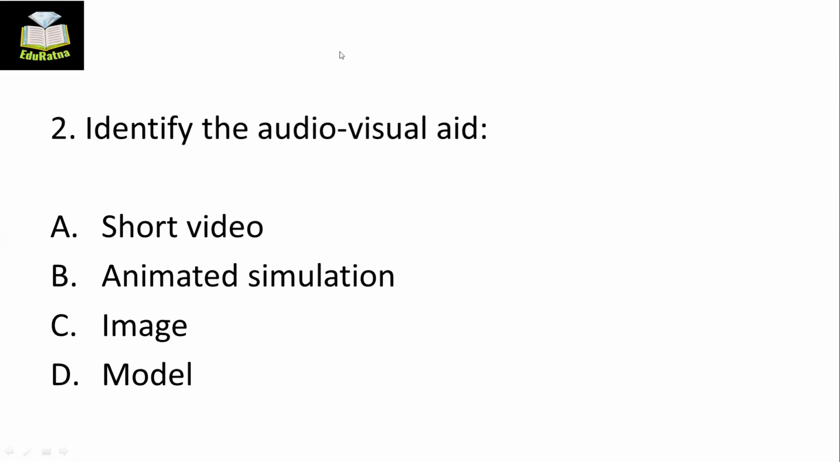Okay, so Shriya, Monalisha, Madhulika, check your answer again. Answer is A, short video. What is audio aid? Which can be heard only, you can hear only. What is visual aid? Here, visual means you can see only. But when we combine both of them, you will find it in short video because it is also seen as well as audible.